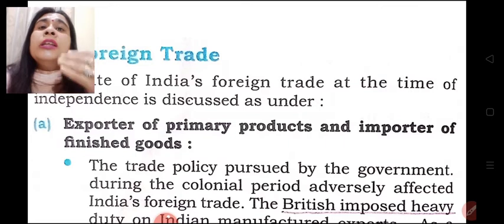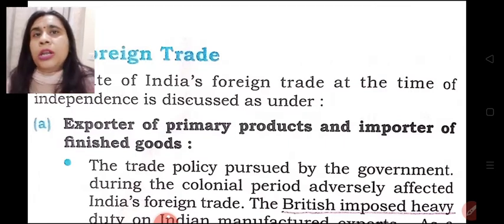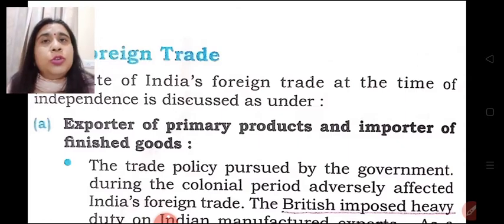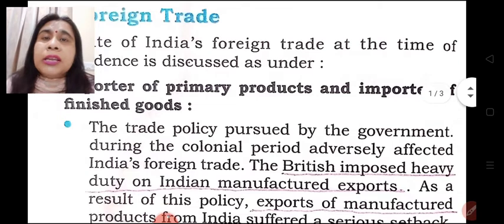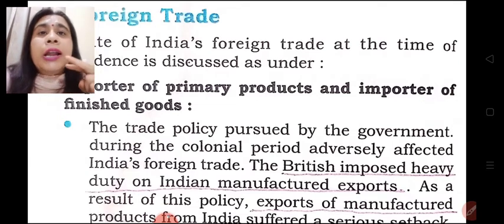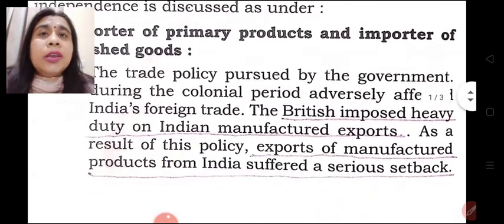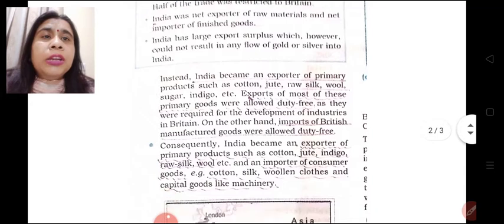And thirdly, the import of the manufactured products from Britain to India, they were again made duty free. It means that it was completely a discrimination. It was completely in the favor of Britishers and against the Indians. This type of policy was followed, known as discriminatory tariff policy.